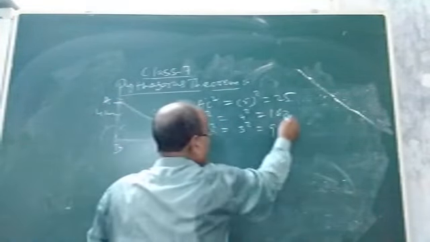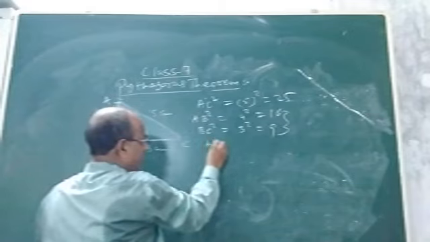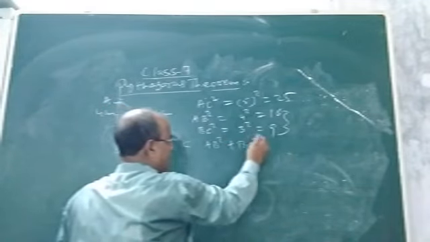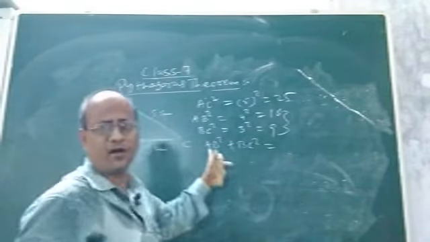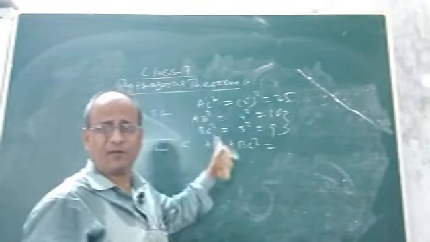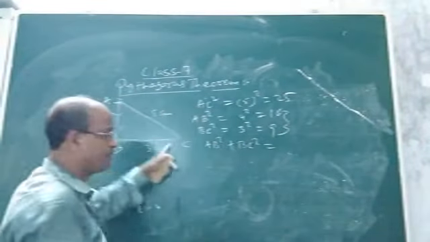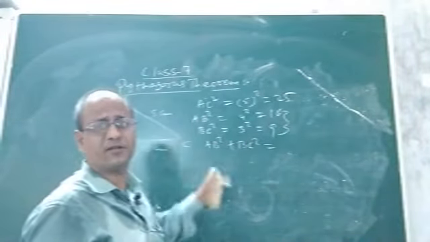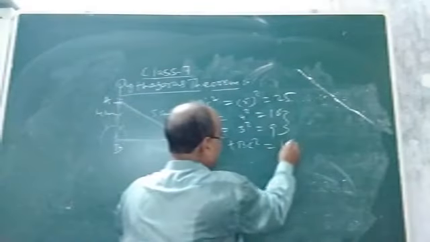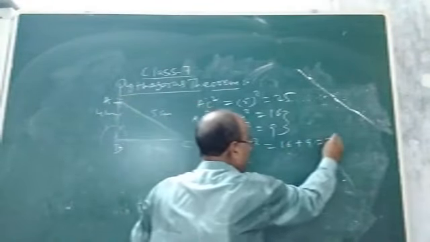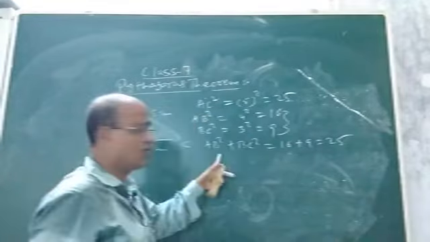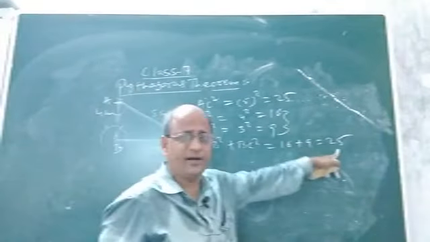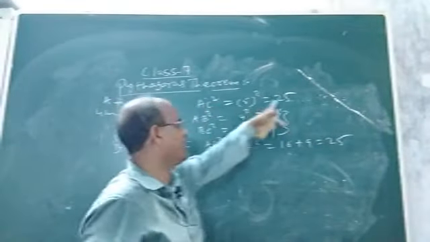Now you add these two squares, AB square plus BC square. What will be the sum of their squares? It will be 16 plus 9 equal to how much? 25. So children, look at AB square plus BC square, it is 25 and AC square is 25.